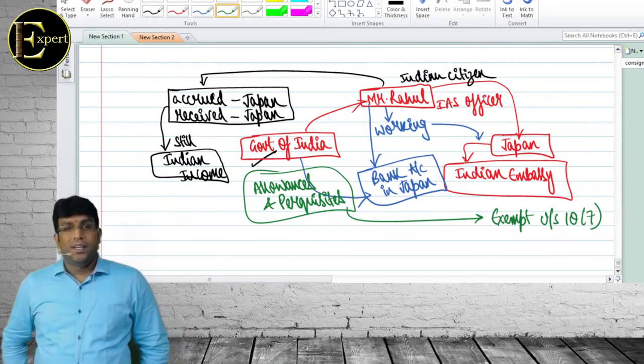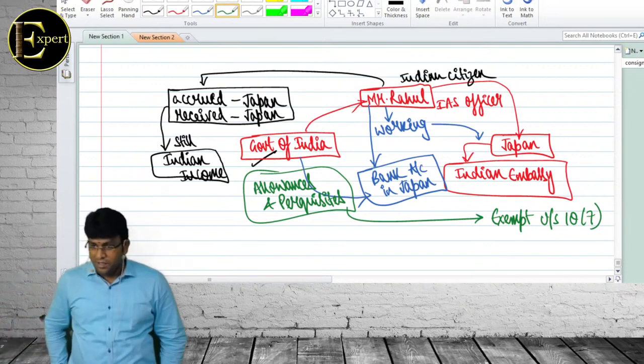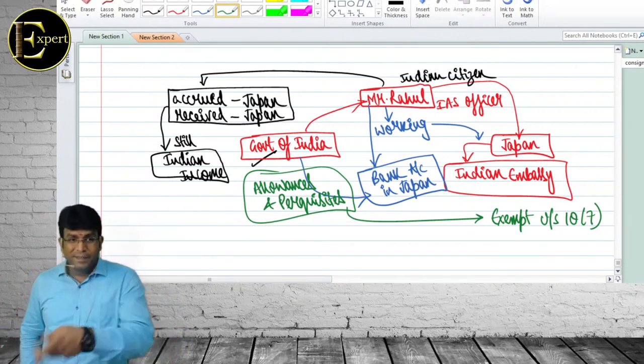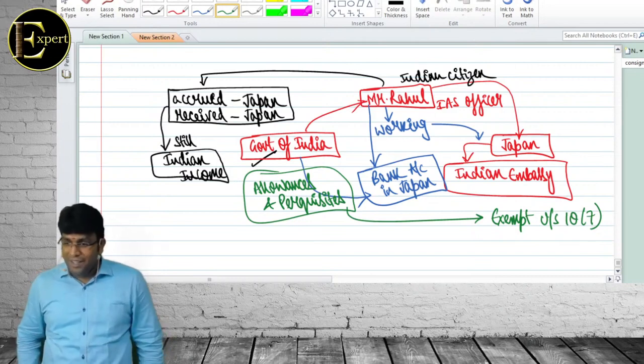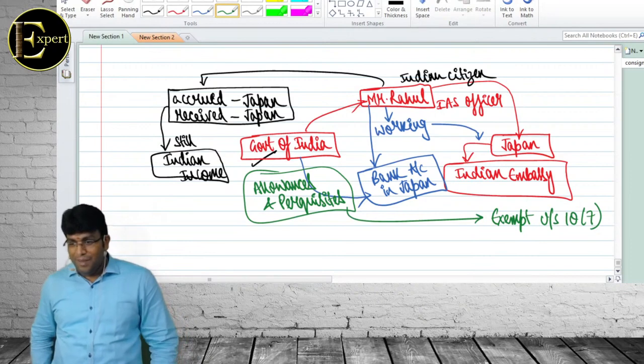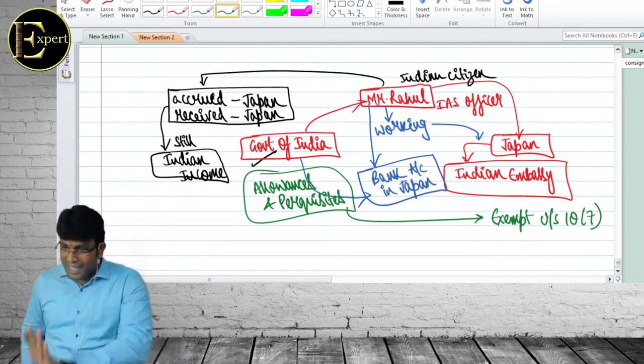I'll tell you one point. See, if Shiva Teja is ROR, I go to US, make money in US, received in US, it's a foreign income. But India is telling me to pay tax because I'm ROR in India. But practical problem is US also will tell me to pay tax because I made money in US. But it's a thumb rule that you will not pay tax in 2 countries. You'll never pay tax in 2 countries.